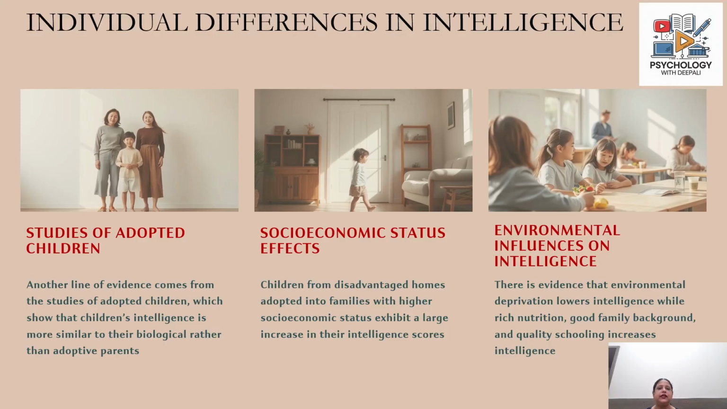Now they have also done studies of adopted children, that is, children who have been adopted by certain families. When they compared their intelligence to their biological parents as well as to their adoptive parents, they found that initially their intelligence is more similar to their biological parents than to their adoptive parents. Which means even when a child is living in another family, initially his or her intelligence is not similar to the family in which he is now growing up, but to the family to which he biologically belongs, that is his parents.